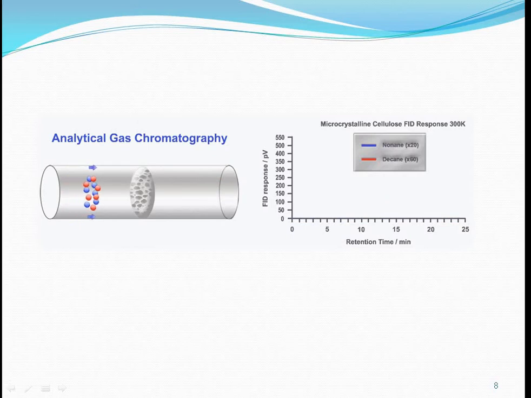And this is the retention time and the response. Here the red line is shown as decane and the blue line shown as nonane. This is the curve. Microcrystalline cellulose FID response at 300 Kelvin.